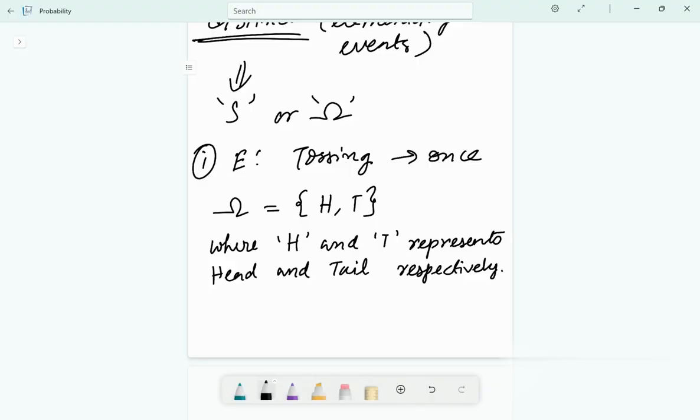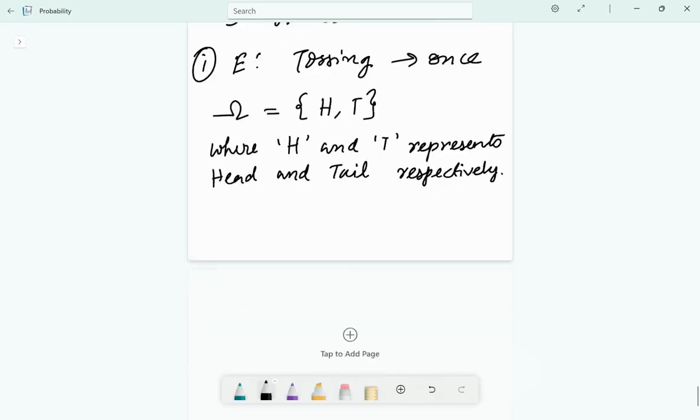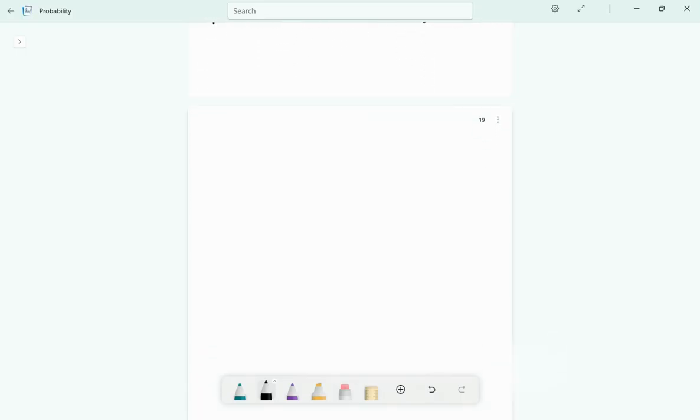Please practice writing like this, because in our previous classes we did not do this. We just simply assumed that H and T means head and tail. But that is not the case. You need to specify clearly what you're taking as head and tail. So this is very important. We will go through every example. If you stay with me till the end of the class, you will be able to practice well at home too, because we will write it many times in our class today.